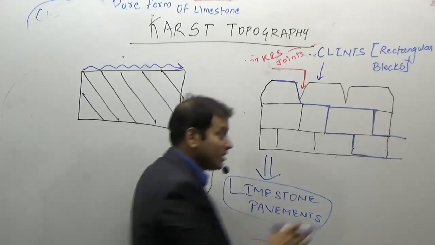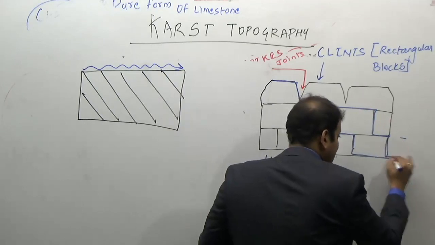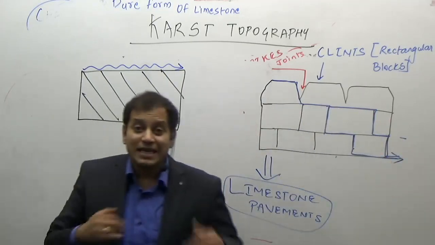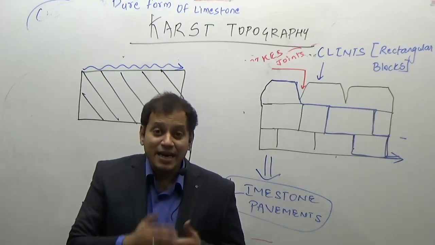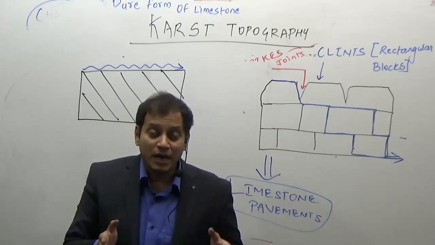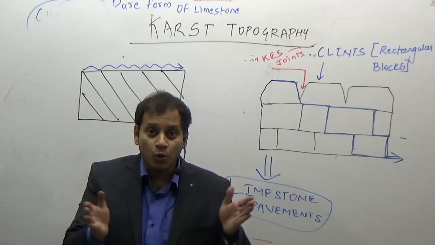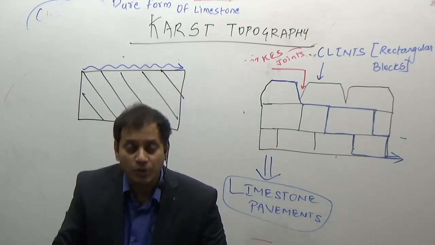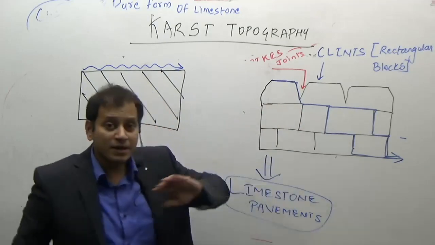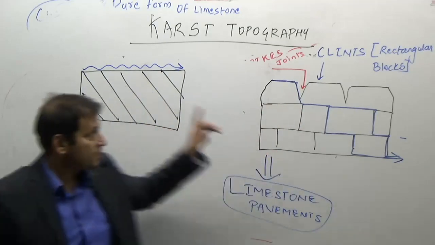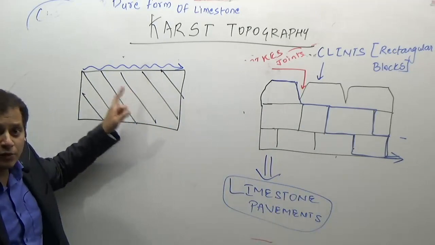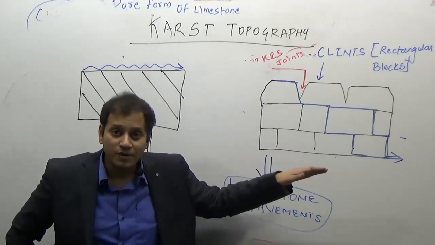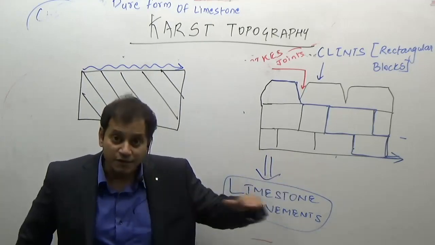Why does it easily pass through different kinds of joints? Because it can easily react with the limestone, the limestone gets dissolved, a hole is formed, water goes below. Again one more hole is formed, water goes below. And thus the surface runoff totally disappears. In any other kind of rock, you would see rivers on the top of the rock surface, that is, on the surface of the earth.